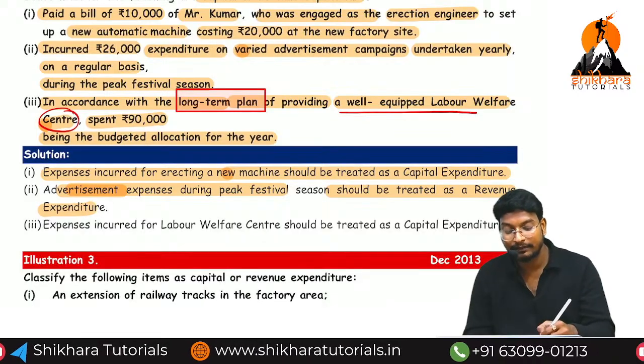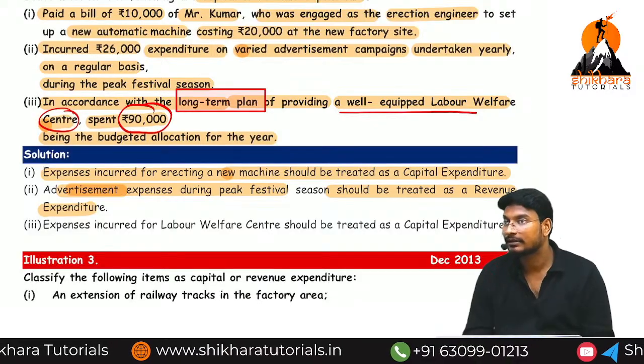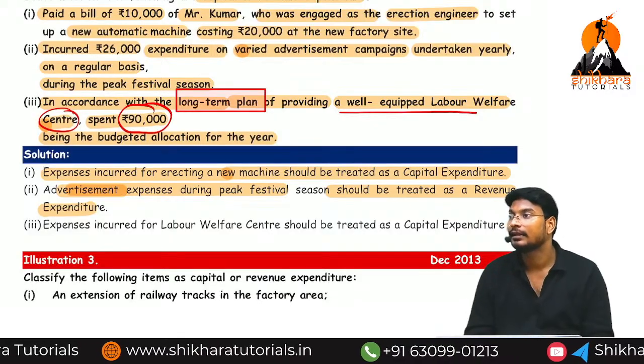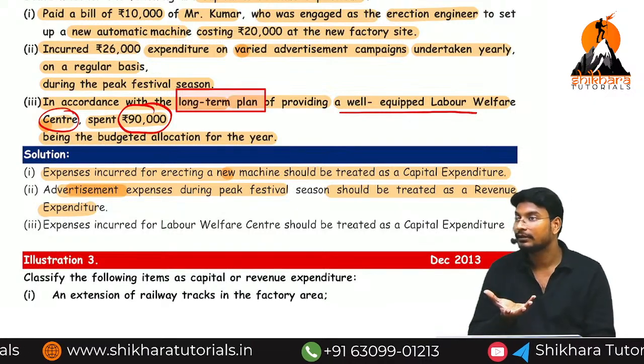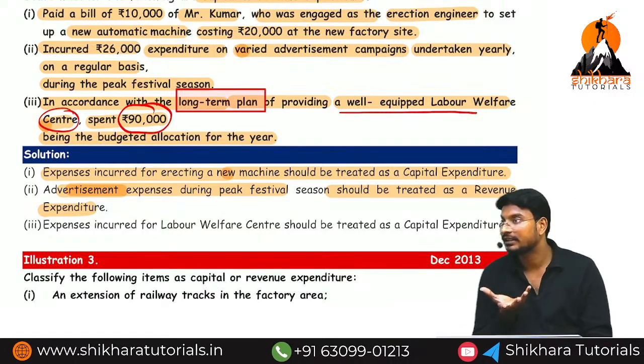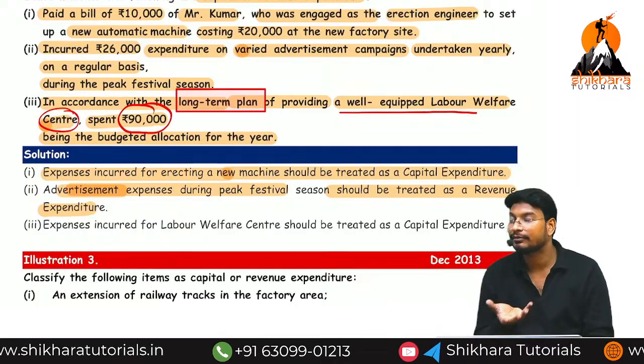90,000. Without the plan, we cannot do the construction. So this 90,000 is called capital expenses. Are you getting the point? We are planning to start one labor welfare service center. In order to construct the labor welfare service center, we need some plan.